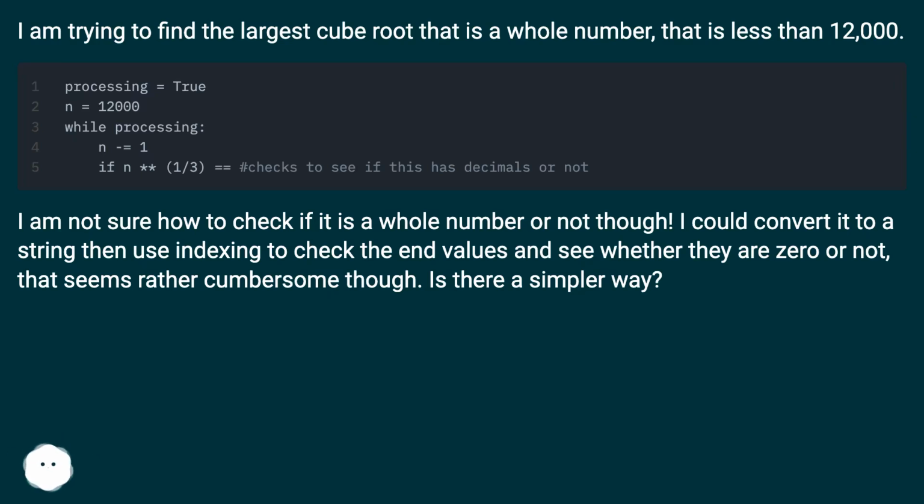I could convert it to a string then use indexing to check the end values and see whether they are 0 or not. That seems rather cumbersome though. Is there a simpler way?